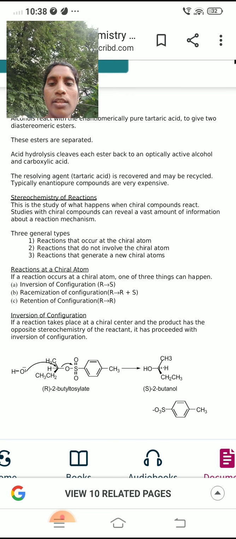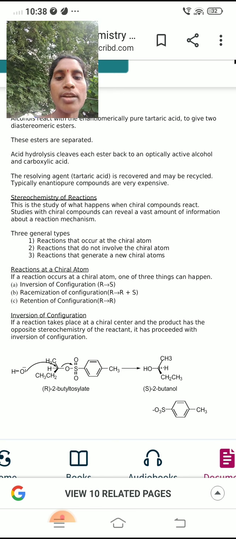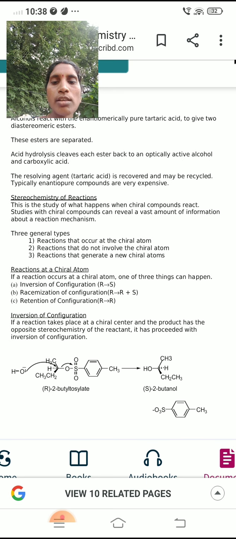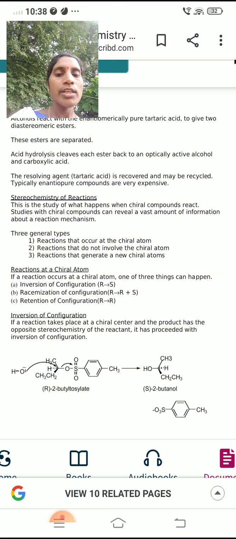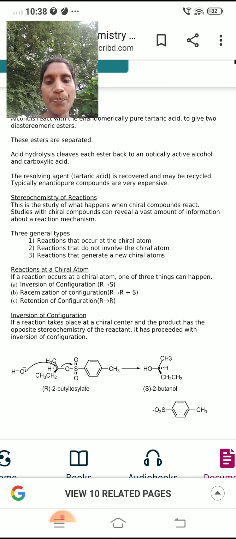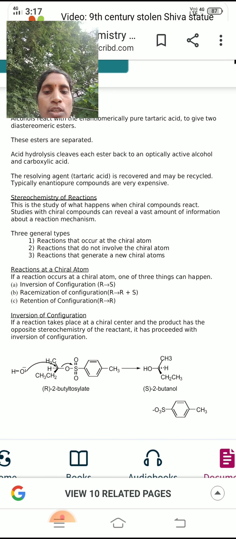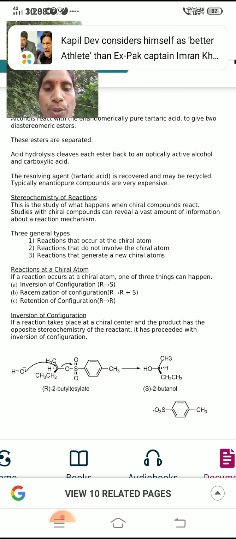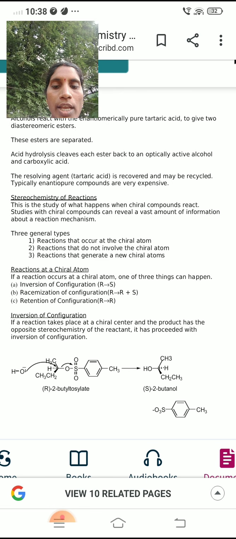Next, the inversion of configuration. If a reaction takes place at a chiral center and the product has the opposite stereochemistry of the reactant molecule, it has proceeded with inversion of configuration. So here the reaction of R-2-butyl tosylate converts it into S-2-butanol.